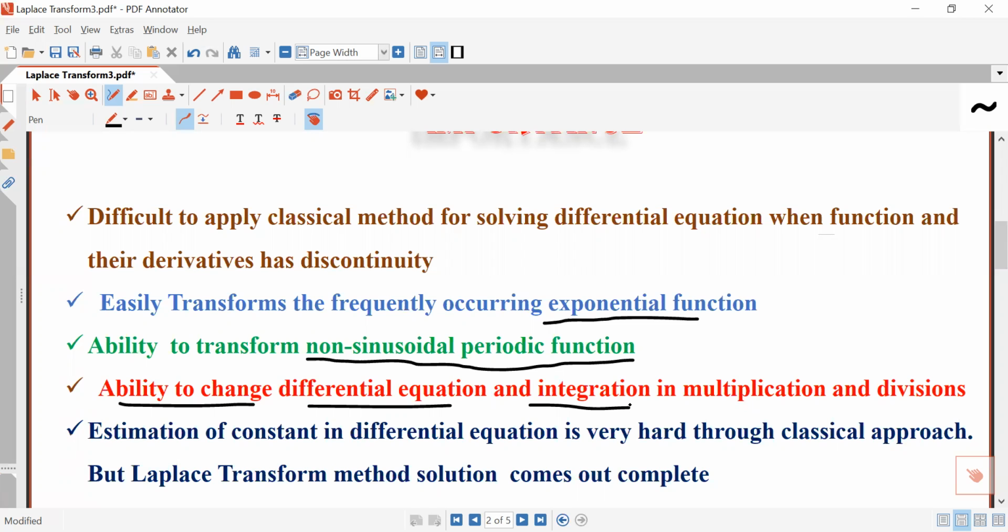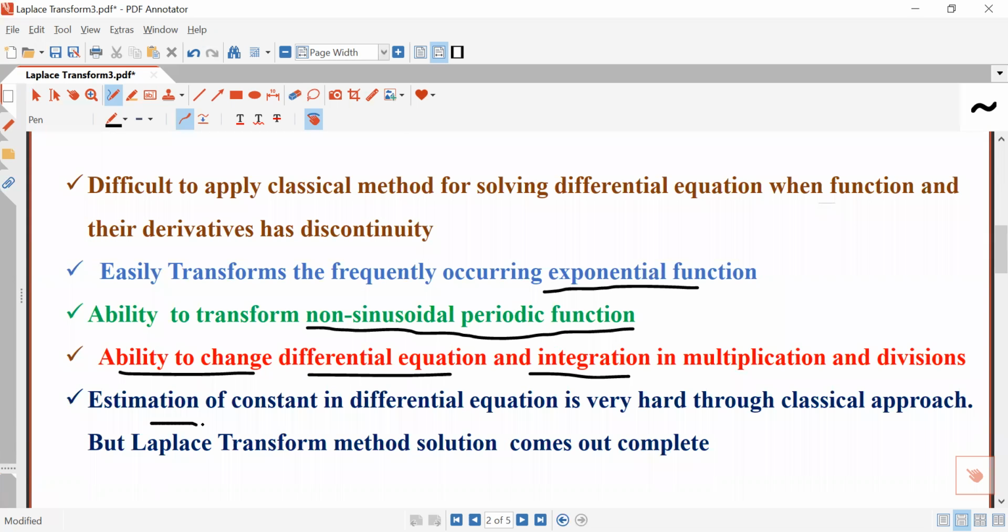You will find that the differential equation and integration are converted into multiplication and division, and then you can easily handle the mathematical operation.